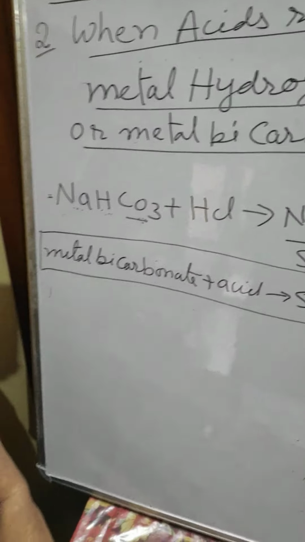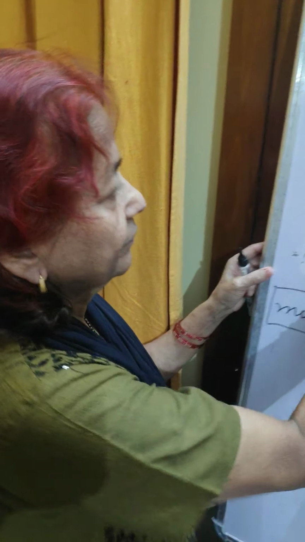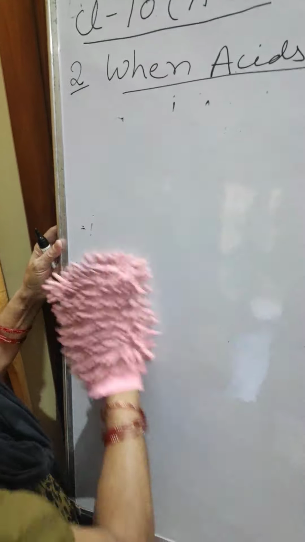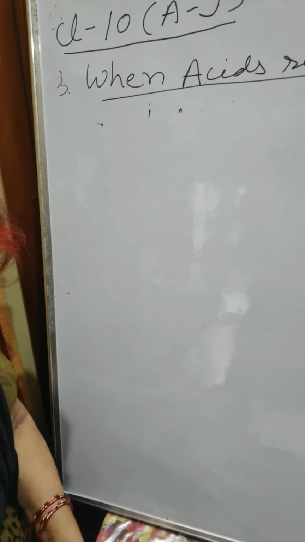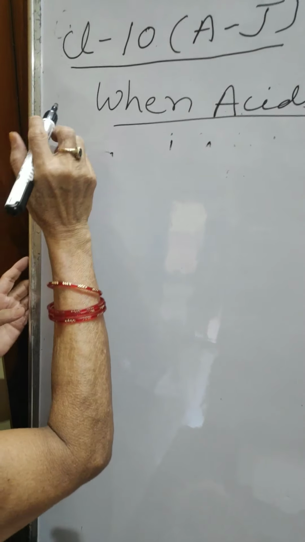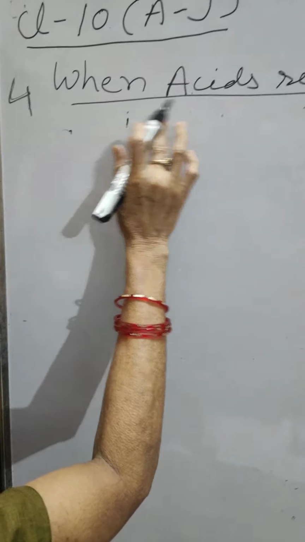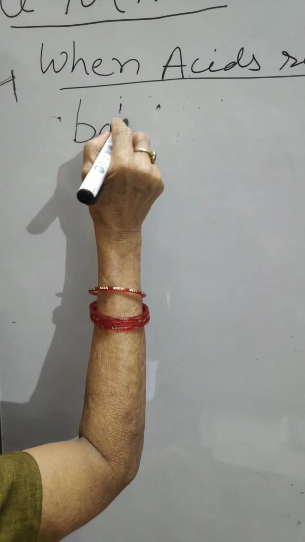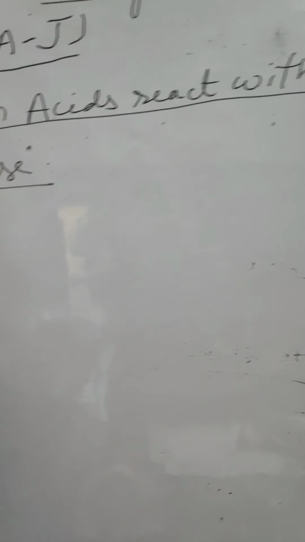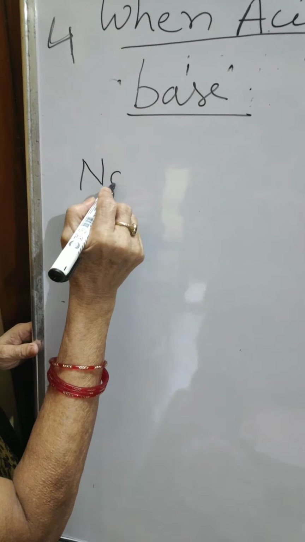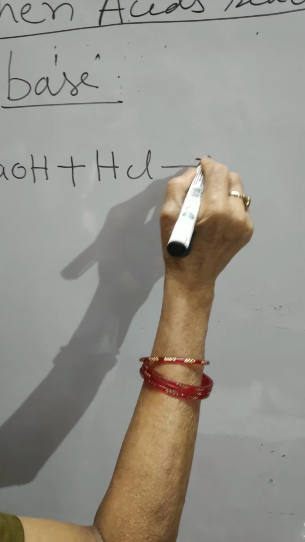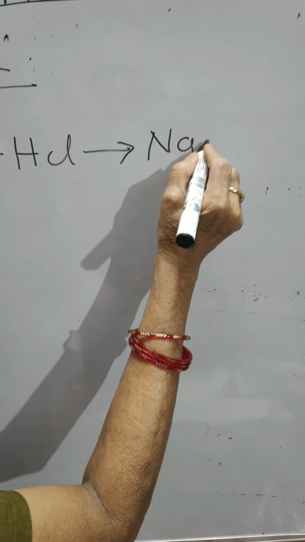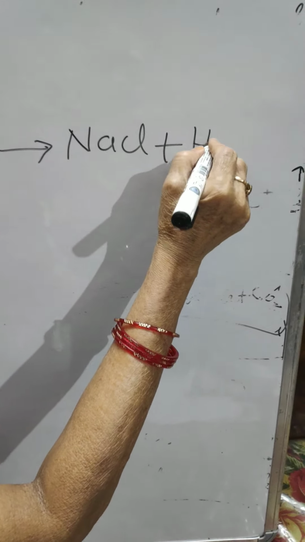Now the next reaction. This was the third one, and now I am discussing number 4: when acid reacts with base. Now when the base is NaOH, sodium hydroxide. Sodium hydroxide is a base. When this sodium hydroxide reacts with HCl, it will form sodium chloride plus H2O.